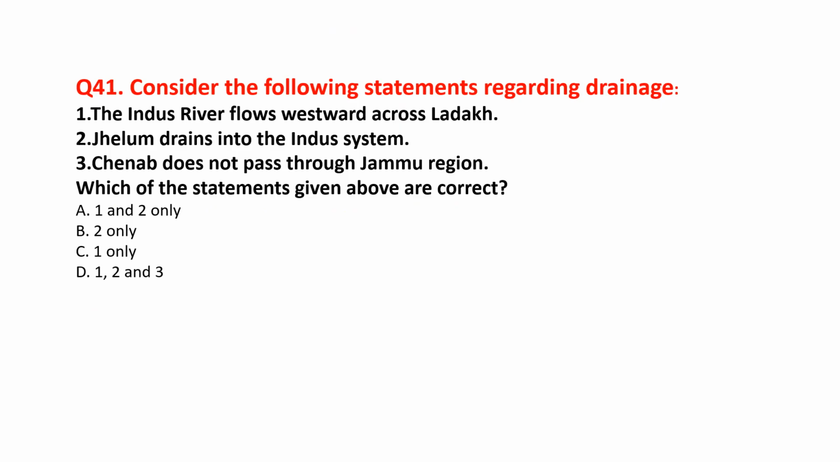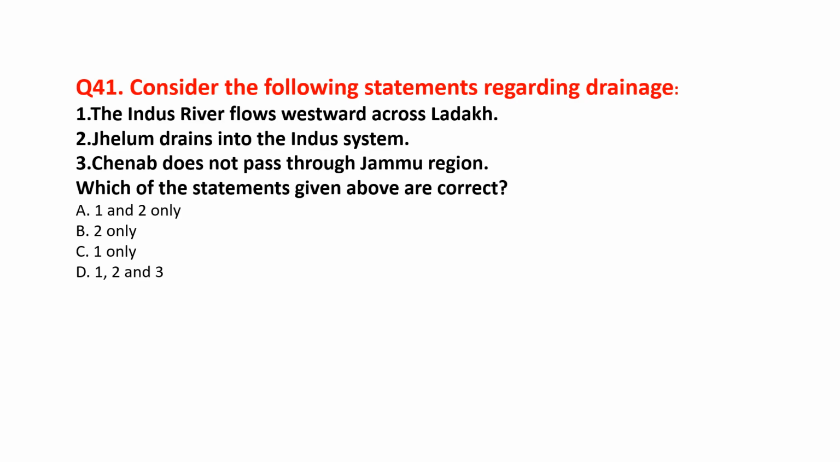Next is question number 41. Consider the following statements regarding drainage. Statement 1, the Indus River flows westward across Ladakh. Statement 2, Jhelum drains into the Indus system. Statement 3, Chenab does not pass through the Jammu region. Which of the statements given above are correct?